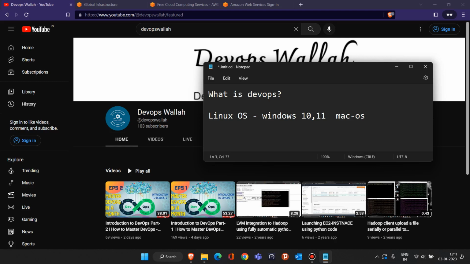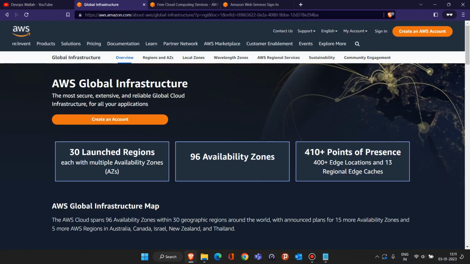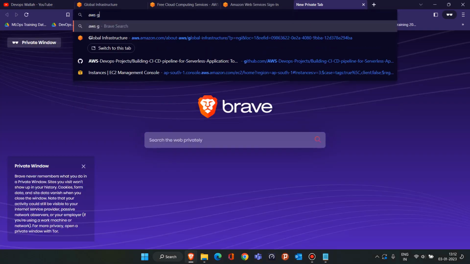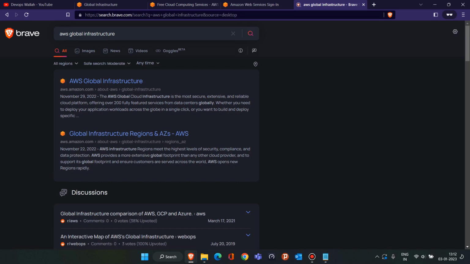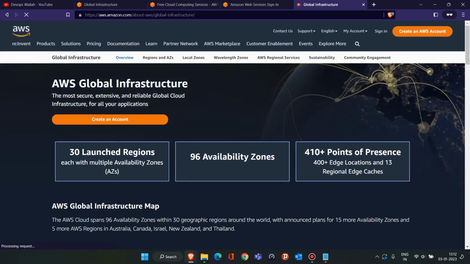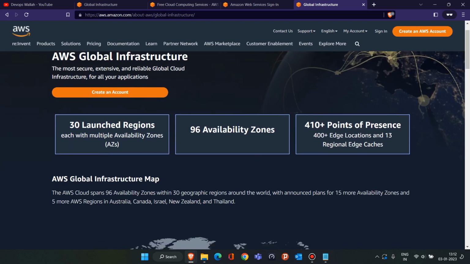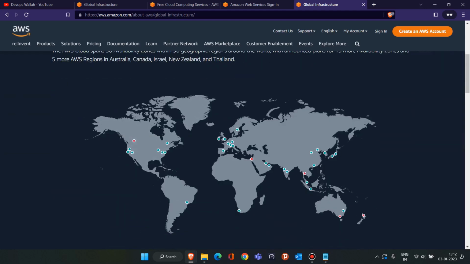Before creating an account on AWS, you have to come to this page, Global Infrastructure. If you search in Google for AWS global infrastructure and hit enter, you will see this is the first page, the same page I opened here. On this page they say there are many regions and many availability zones of AWS. Currently there are many data centers created by the AWS cloud across the world, in different regions. They created their own data centers.